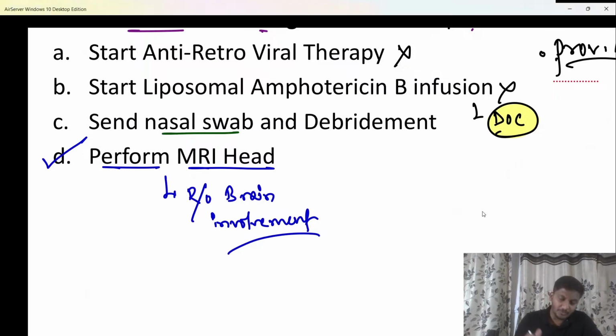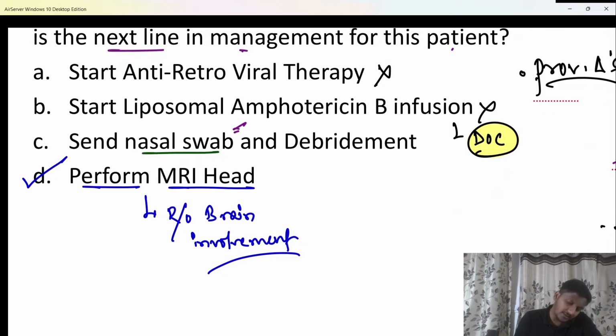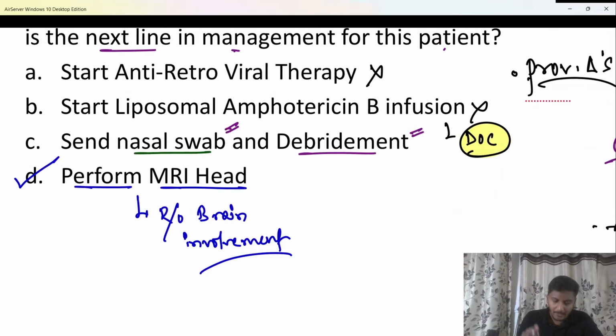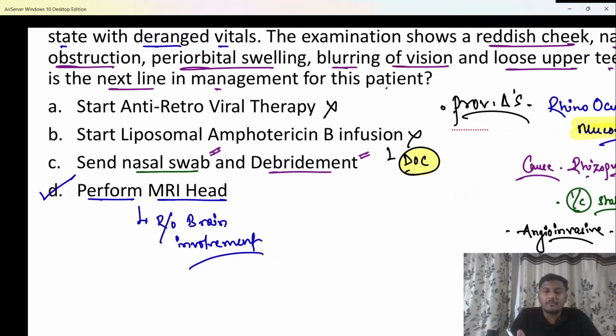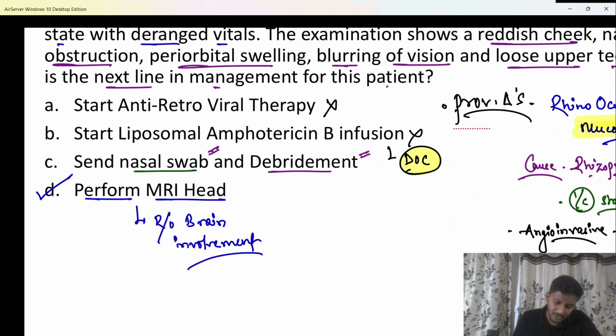Clear? So that has to be remembered. Then I can send a nasal swab for mucor. I can do a debridement as well. So please remember, the first priority will be to perform MRI head. Second, I can send a nasal swab for mucor. Then I'll start liposomal amphotericin B, which is the drug of choice. And finally the definitive management, we know, is debridement itself.